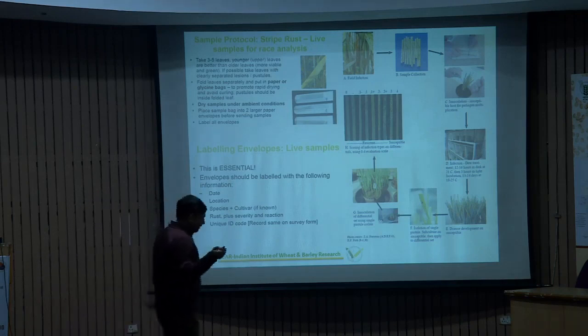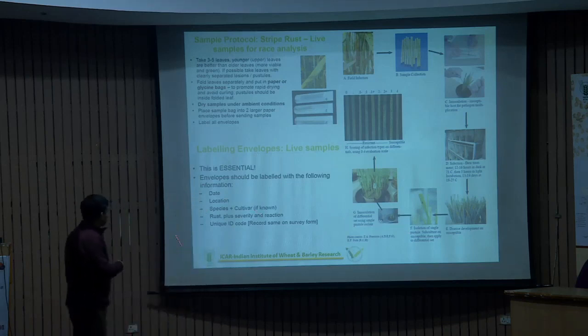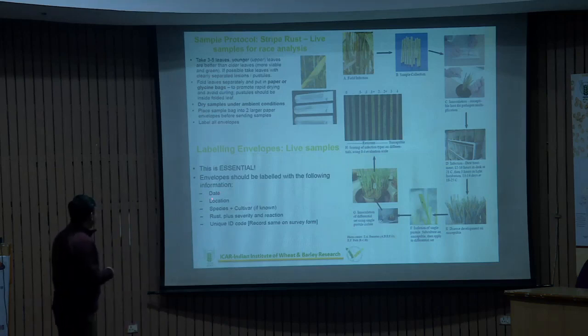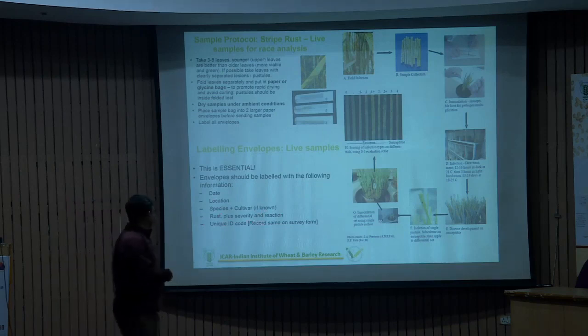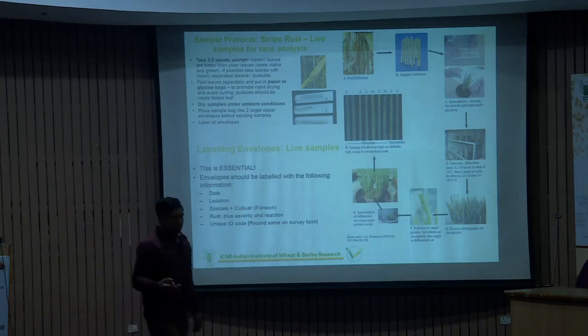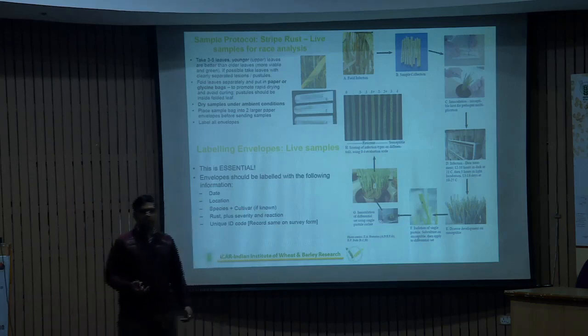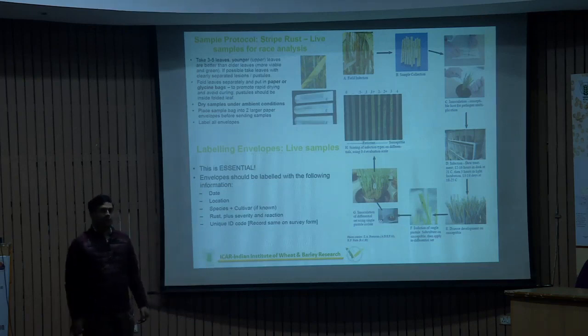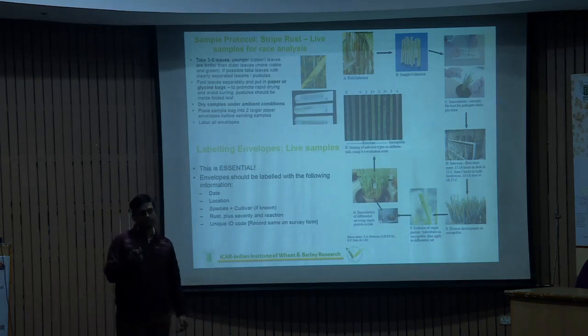But one important point is that when we go for a survey, this information must be there so that we can track it: date, location, species, and cultivar if known, and then rust plus severity as a unique ID code. This is very important because when we know that a particular variety is there, this provides first information, because the gene hypothesis works here, and accordingly we designate that if this particular variety is there, there is a probability of this particular pathotype, because this particular isolate matches with this particular gene.